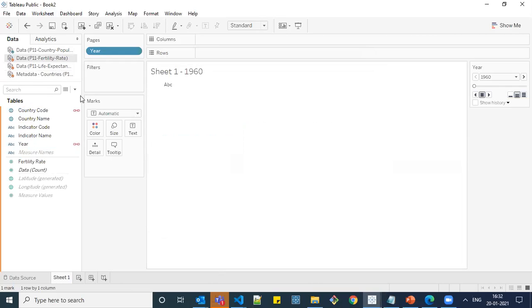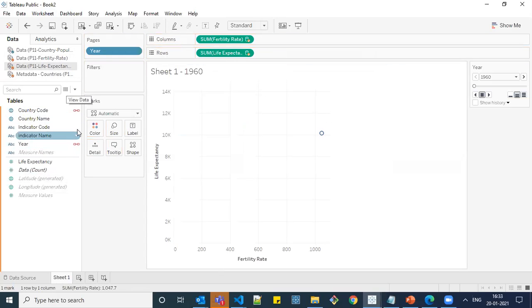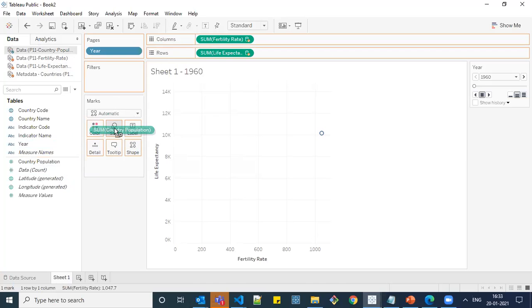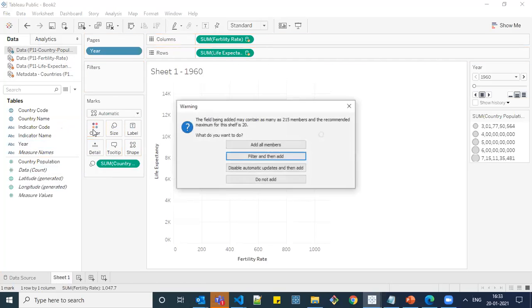Our requirement is based on fertility rate and life expectancy. So place fertility rate to either rows or column shelf, and similarly life expectancy. I'm placing it over here, and we need the population value. For that, I'm going to country population data and placing it over size, and country code to column.